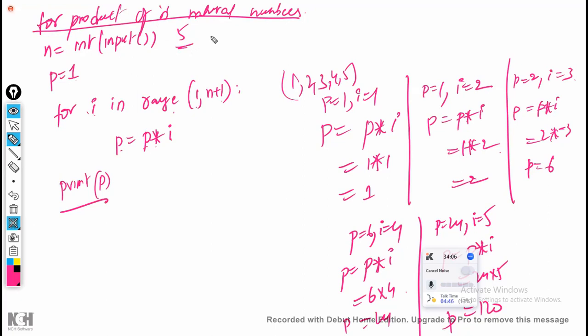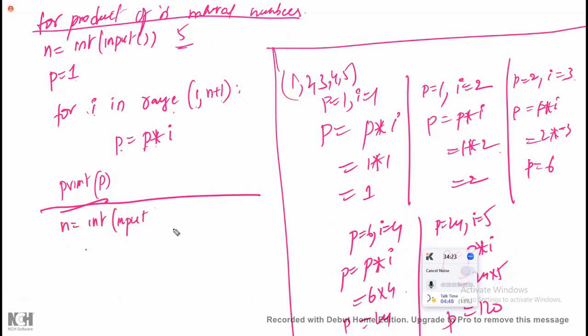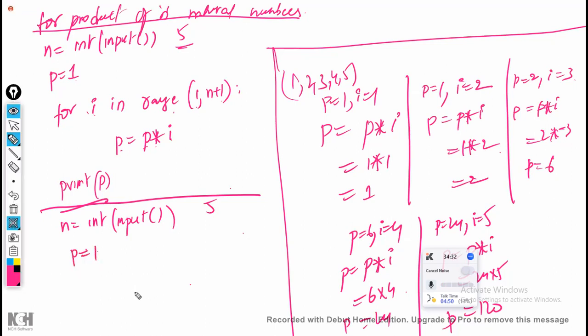Now I want the same logic using the while loop. While loop, same to same. The logic should be the same, the working should be the same, everything should be the same. First, n is equal to int(input()); ask the user to enter the value. He has entered 5 once again. Initialization: you are going to do p = 1. And inside you are going to multiply p * i only. This block of code is also common.